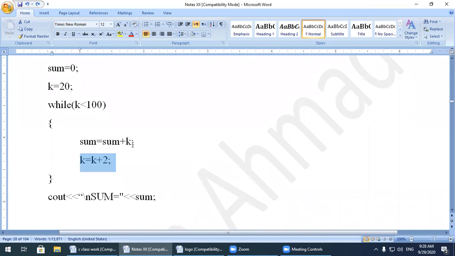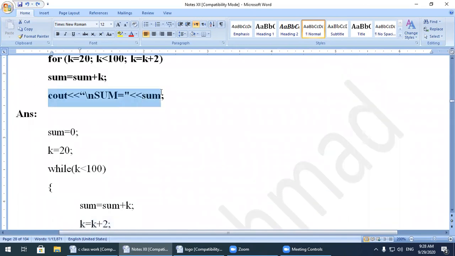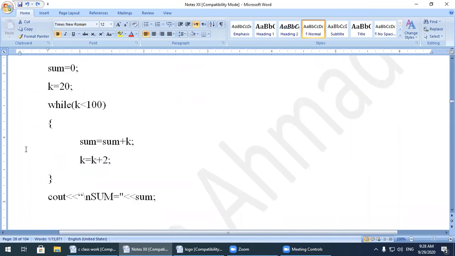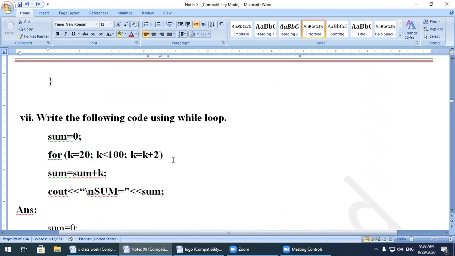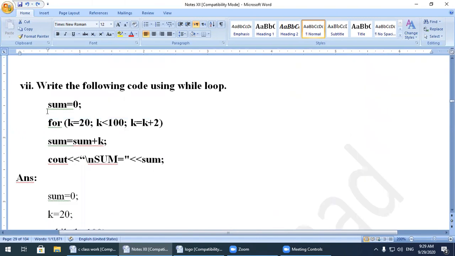So cout, same statement, cout backslash n sum, and this one should be outside the block of the while statement. Same statement I place over here. Now this code is converted. So we have converted this code into a while loop.